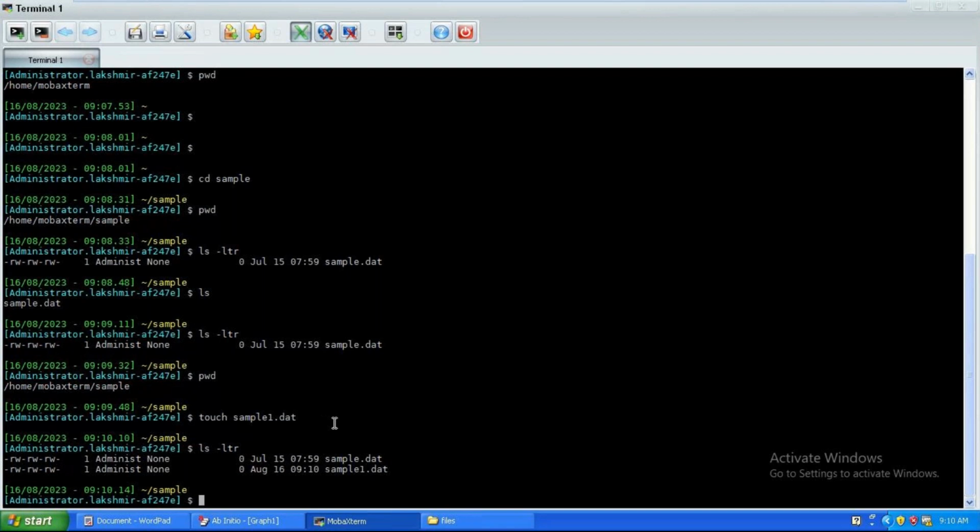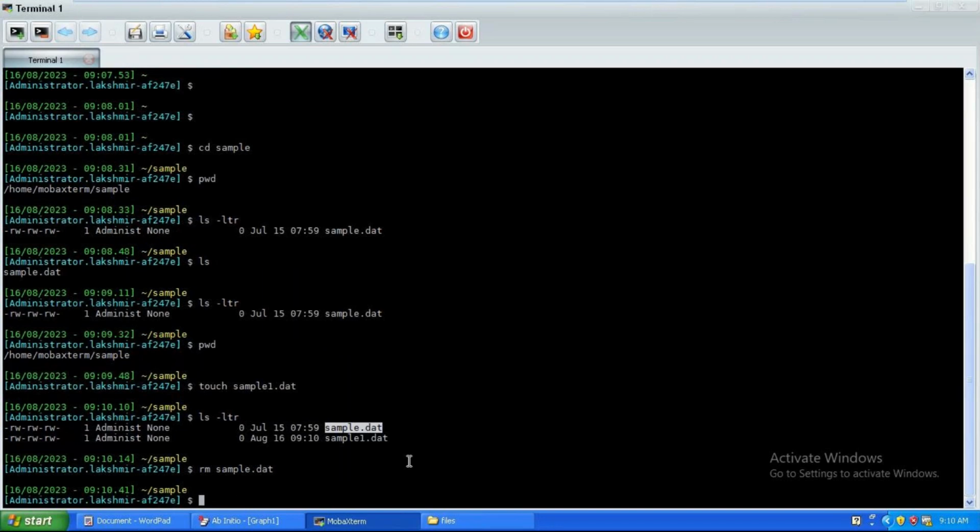Now if I want to remove a file, that is the rm command: rm, and let me delete my old file, sample.dat. To copy it, I have highlighted the text. In Unix, if I highlight something, that means it is copied. For pasting, press shift and insert. Don't get confused, whoever is new to Unix.